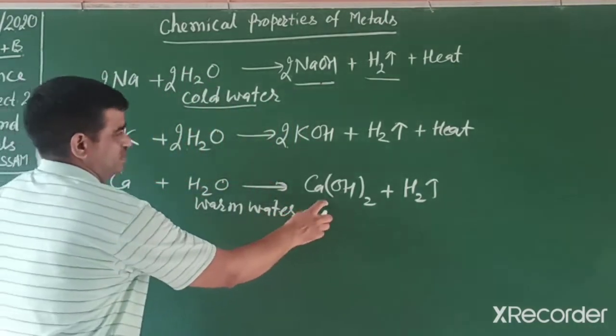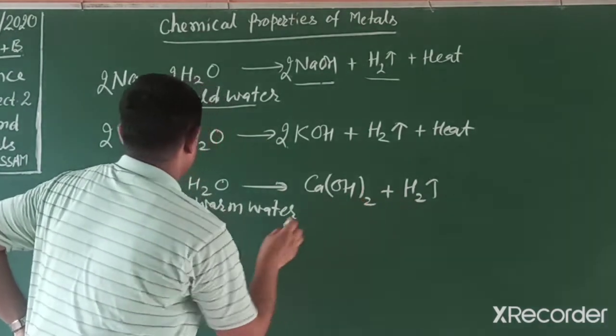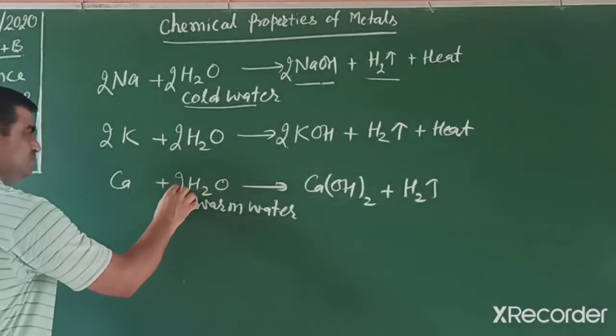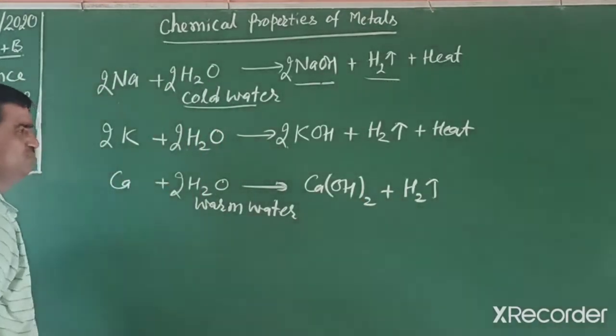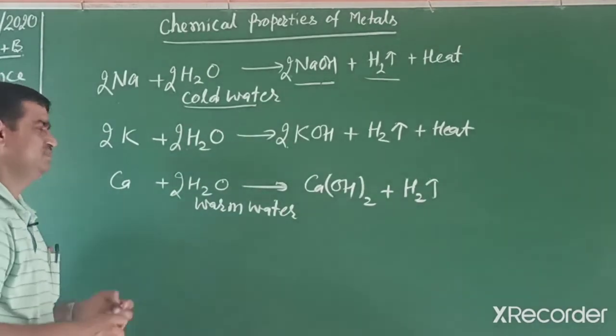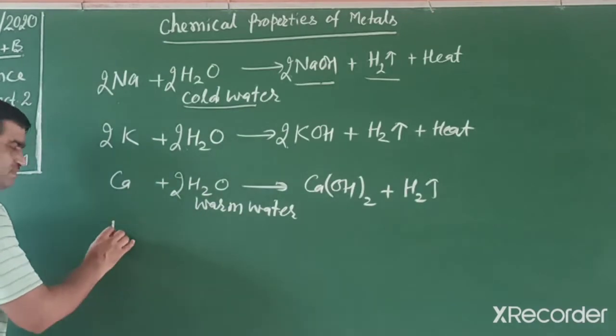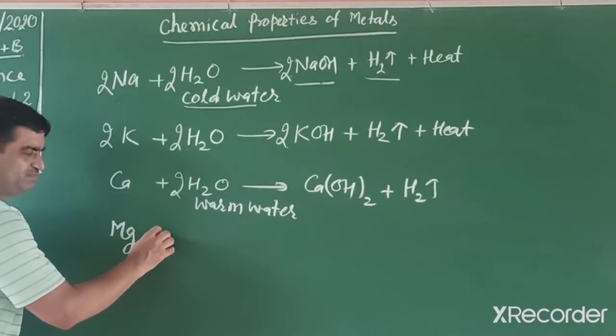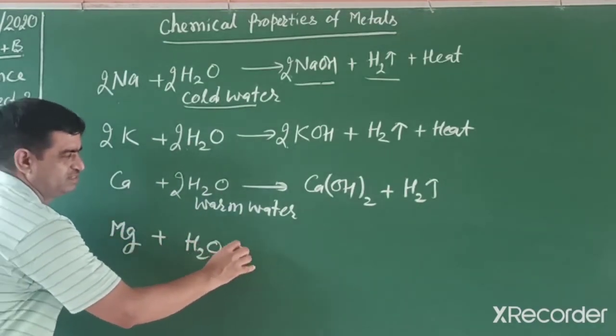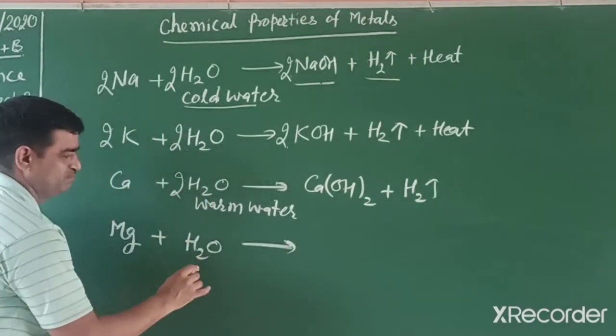When we balance, then hydrogen is 4, so we write 2H2O. In this way, calcium reacts, but magnesium, when reacting with water, requires more temperature.